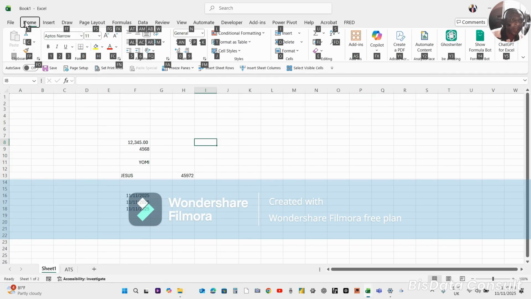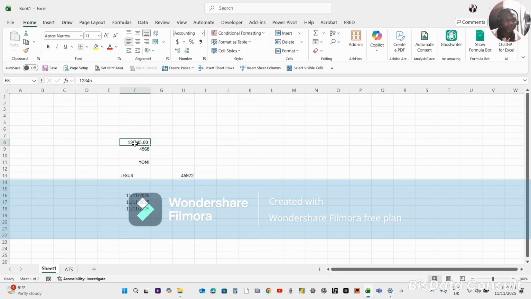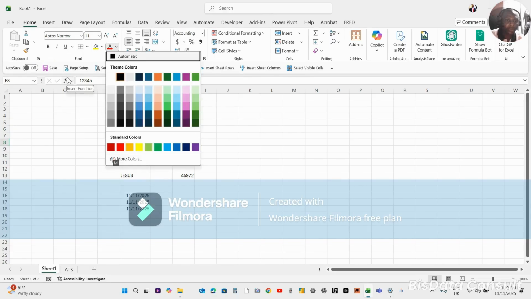That is now H. Remember, after Home, I press Alt, it gives me the home page, then H. Now, if I want to access font color, I will press FC. If I want to access font color, I will press H again. That will be Alt H H to access font color, and then we'll select one. And then if it's going to be font color, it will be Alt HFC. So if I press FC now, let's put it in this place and say Alt HFC. What does it mean? Can you see?